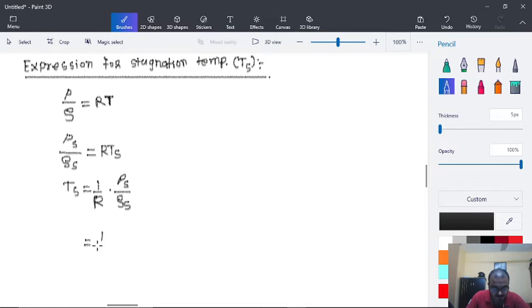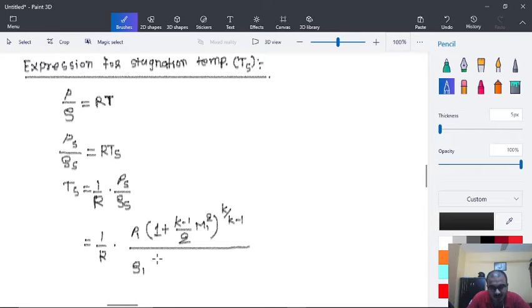So TS is equal to 1 upon R into P1 into (1 plus M1 square (K minus 1) upon 2) to the power K upon K minus 1, divided by rho 1 into (1 plus (K minus 1) upon 2 into M1 square) to the power 1 upon K minus 1.